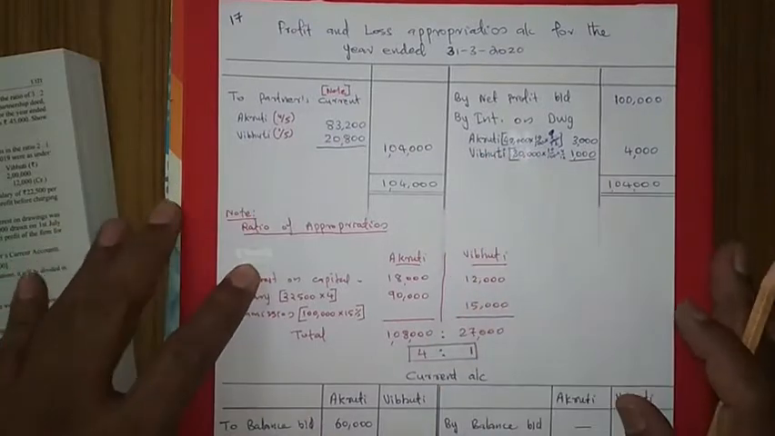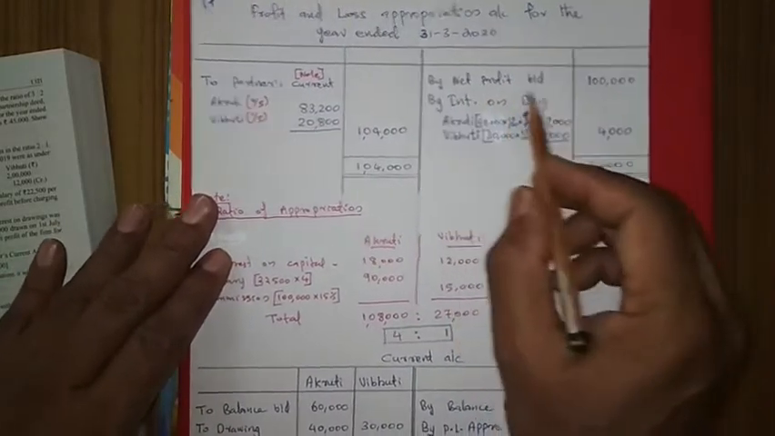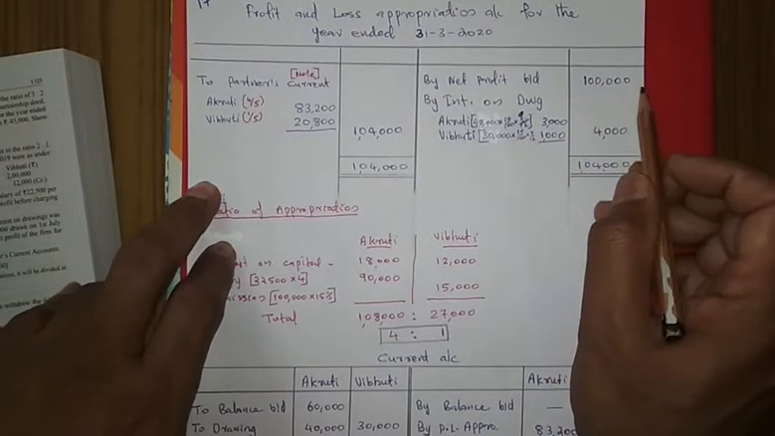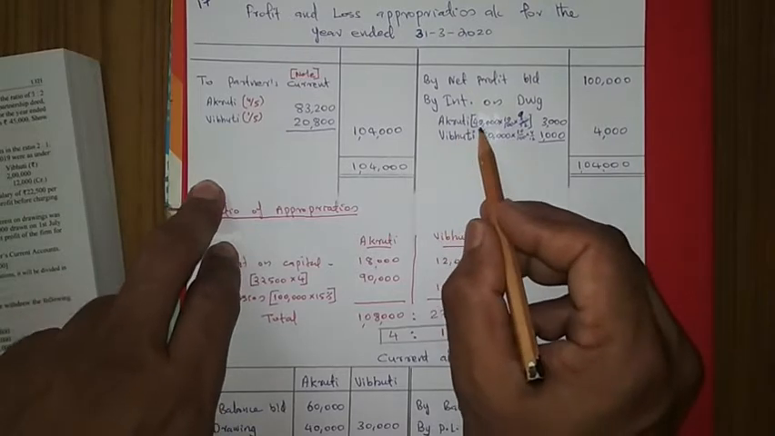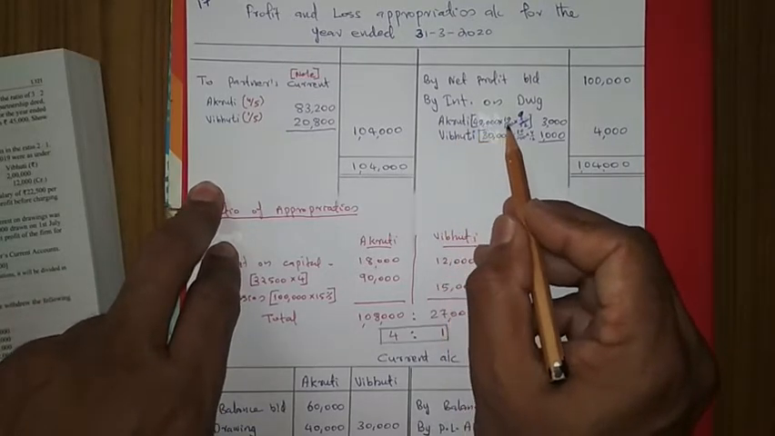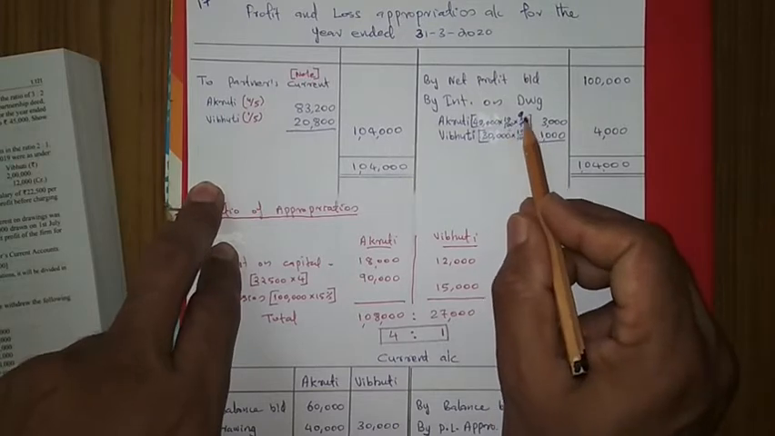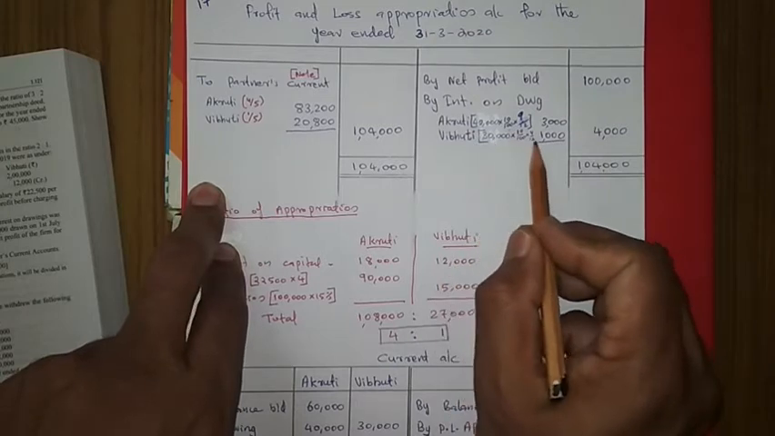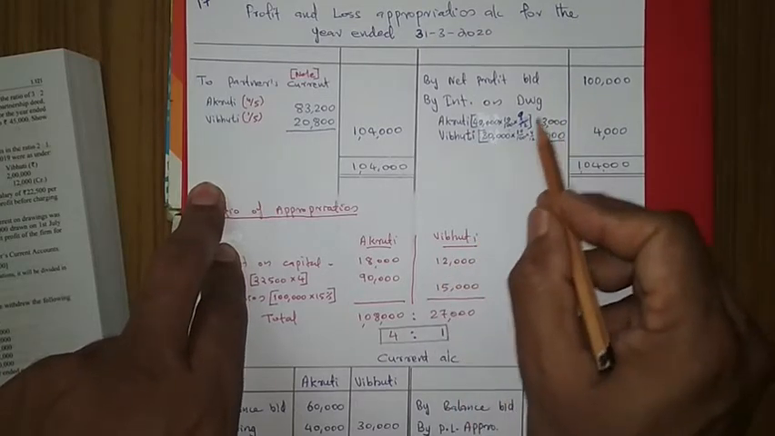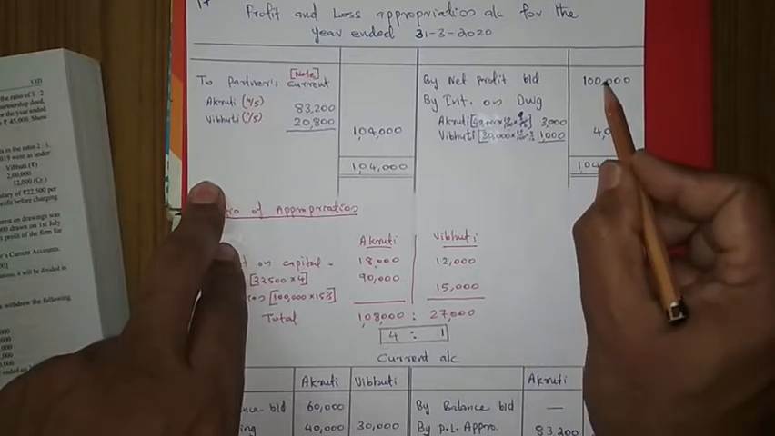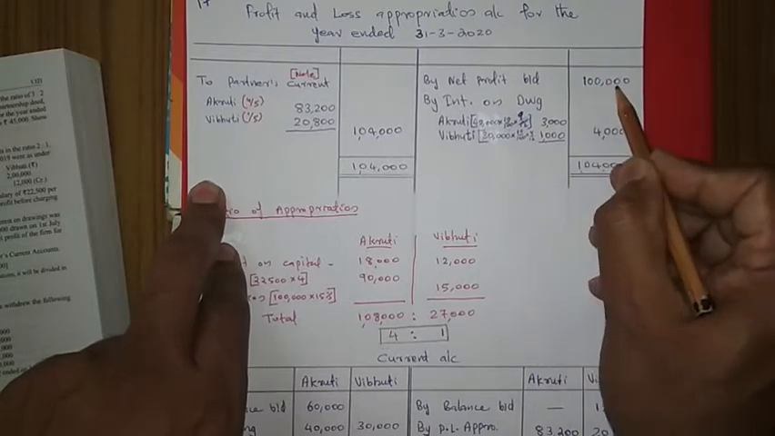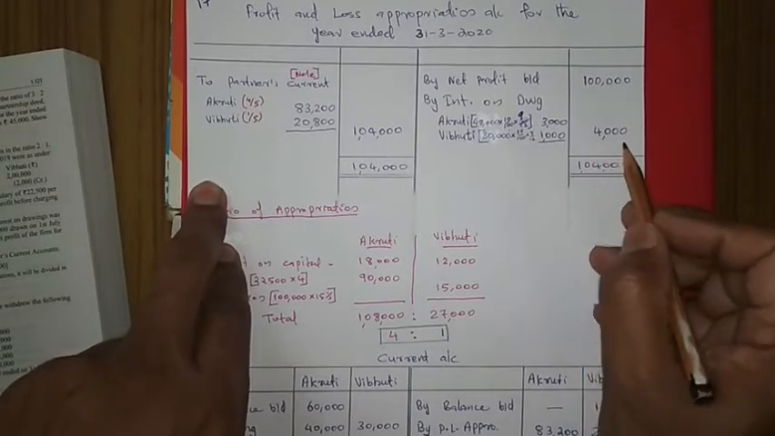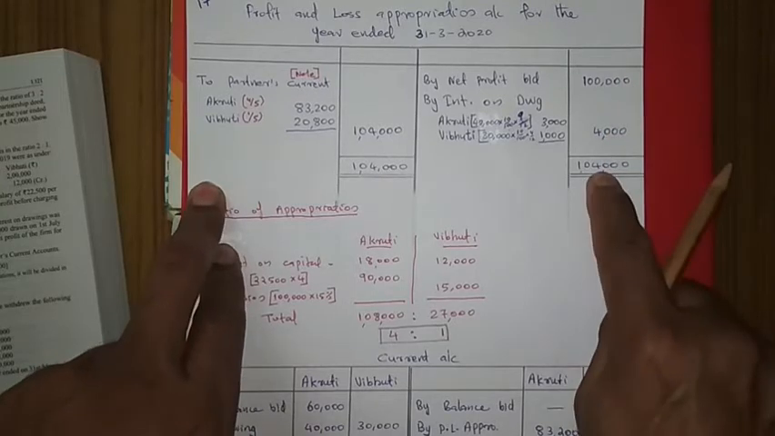Question 17. Now see, firstly I have written net profit brought down 1 lakh, the given profit. Interest on drawings that I calculated: Agruti 40,000 into 10 upon 100 into 9 months out of 12, it is coming 3,000. And Vibhuti, on 30,000 interest, 1,000 is coming. Then total interest is 4,000. So the total available profit is 1 lakh net profit plus 4,000 interest on drawings, that is 1 lakh 4,000.